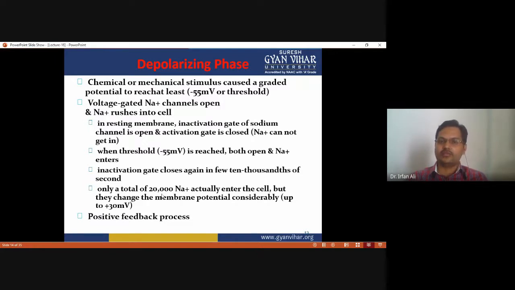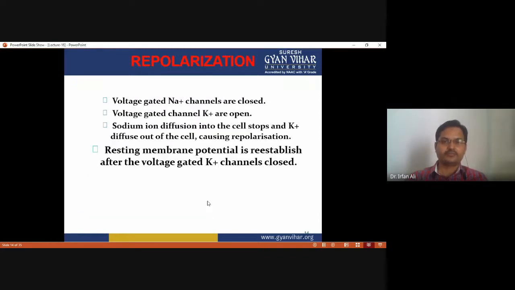Only a total of 20,000 sodium ions actually enter the cell, but they change the membrane potential up to plus 30 millivolt. And this whole process is a positive feedback process, that's why the membrane potential increases very quickly.